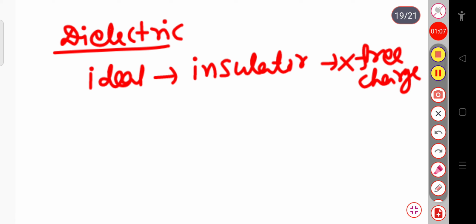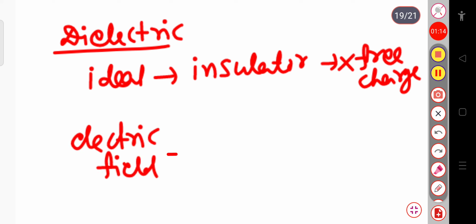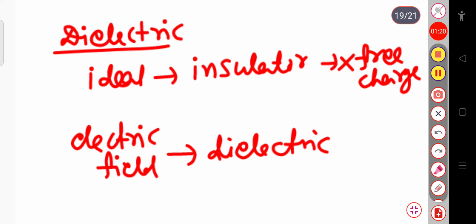But if we apply some electric field to a dielectric, then somehow they will form an electric dipole, or basically we can say that they will experience their own electric field.